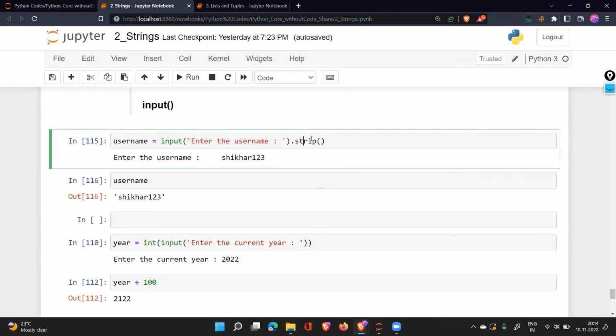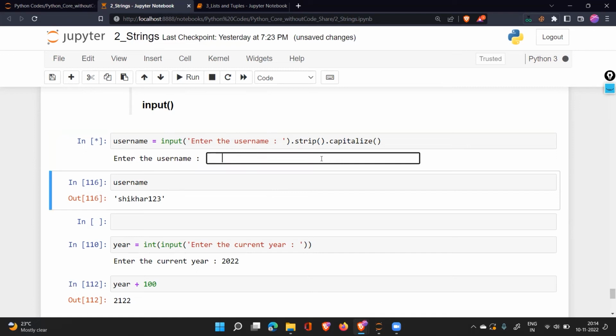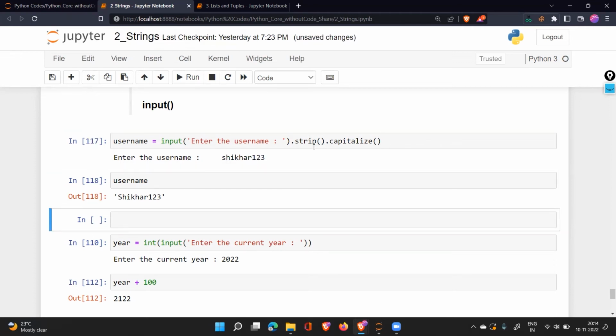Now, after this stripping out, let's say you want to capitalize this word. So after strip, you can also say dot capitalize. Once you say dot strip dot capitalize, and I have this 1, 2, 3, and I have spaces at the end also, whatever problems are there, it is first stripping that data and then capitalizing. Now, in this case, what does capitalize do? Capitalize is going to make the first character capital.